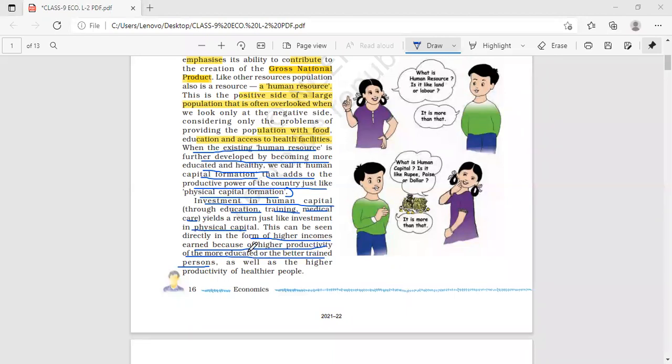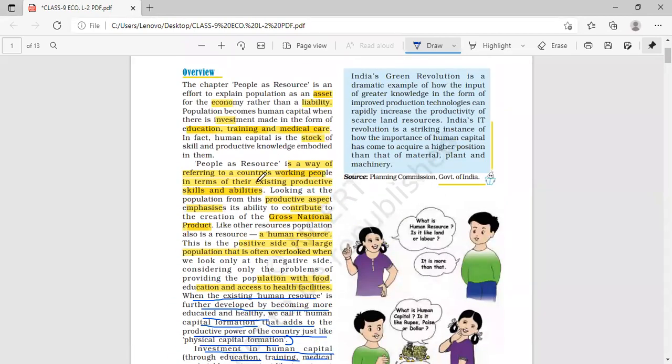So if people are better trained, more education is provided, and proper healthcare facilities are provided, if people are healthier, then they will be very helpful for the productivity of the country. Clear? I hope this is clear. Investment in human capital. What is human resource? What is human capital? What investment can be done in human capital? How can people be helpful in economic growth? Who are assets and who are liabilities to the country? Okay, fine.